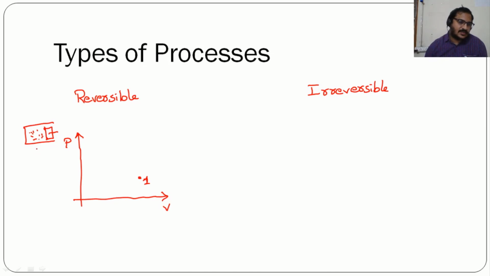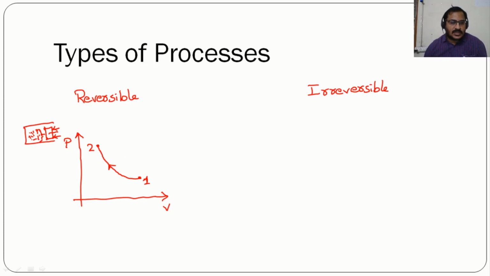Now a certain amount of external work is acted, as a result of which the piston is moving inwards. As the piston moves inwards, the volume of the gas gets reduced, whereas the pressure of this gas rises. So let us consider the second point is somewhere here. Now from 1 to 2 there is a process happening like this.